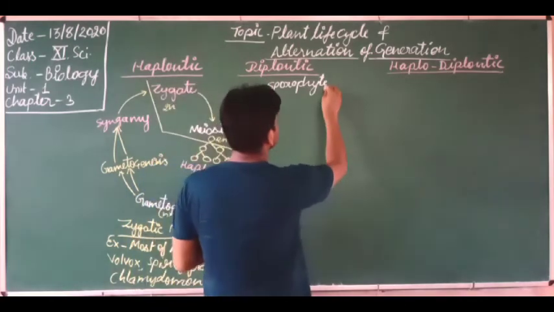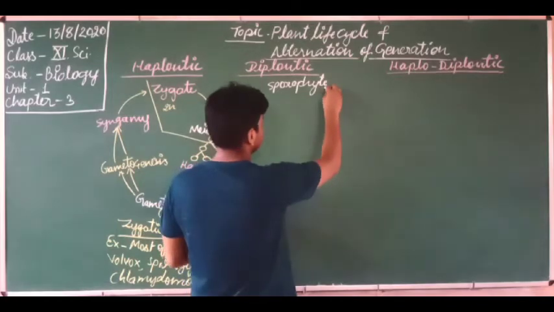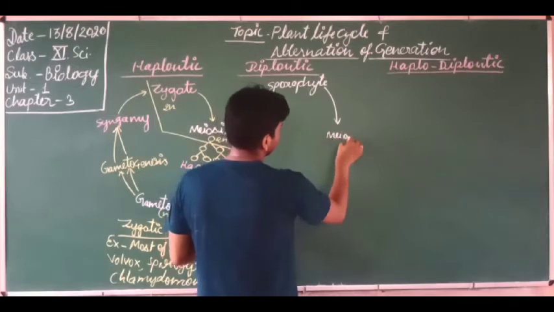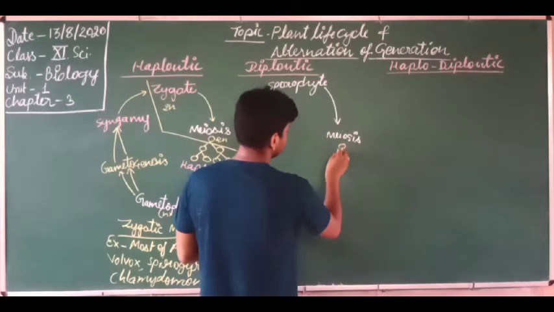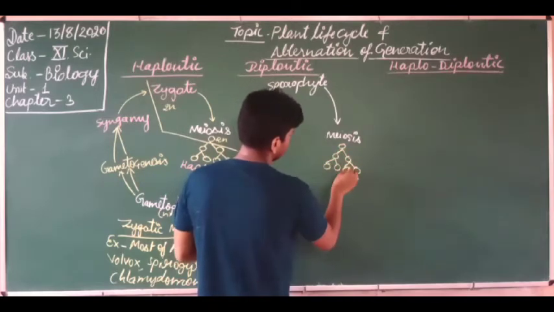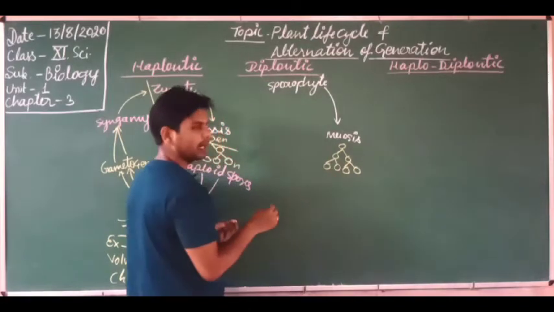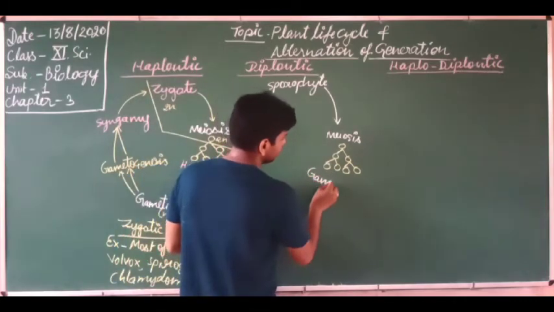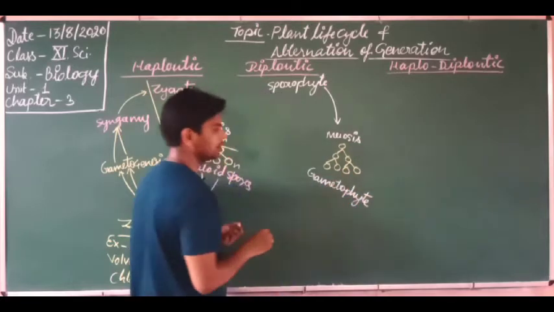Here this sporophyte undergoes meiosis, and after meiosis these spores are formed, and these spores are known as gametophyte. So these spores are known as gametophyte.